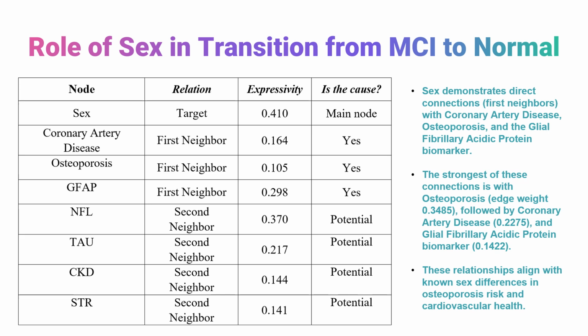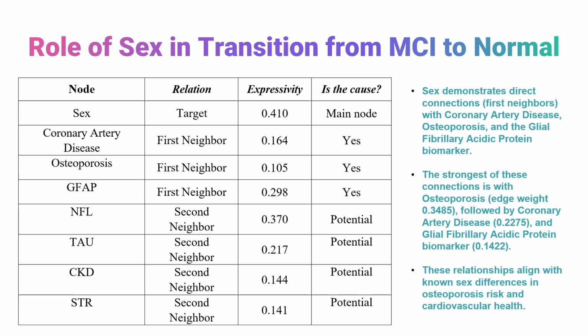And we have NFL, TAU, CKD, and STR, which you can find in the paper. They are in the second neighborhood when sex is the target node, meaning that the first neighbors are the potential cause for that, and the second neighborhood nodes can be too.